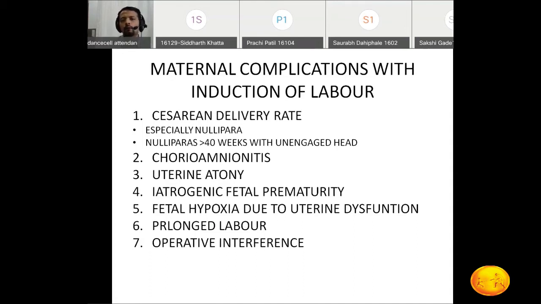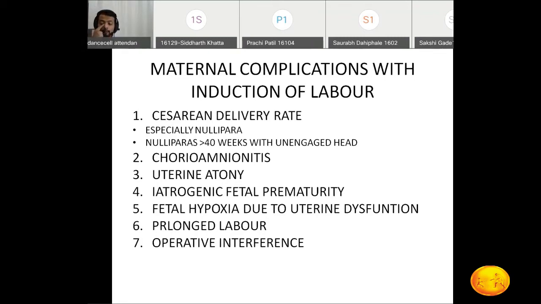Okay, and what happens? What are the other complications? There is a possibility of chorioamnionitis. What do you mean by chorioamnionitis? Whatever infective organisms are there inside the vagina, they may ascend upwards and infect the chorion or the amnion, and it leads to chorioamnionitis. Because of the many manipulations we do for the induction of labor, that will increase the possibility of chorioamnionitis.